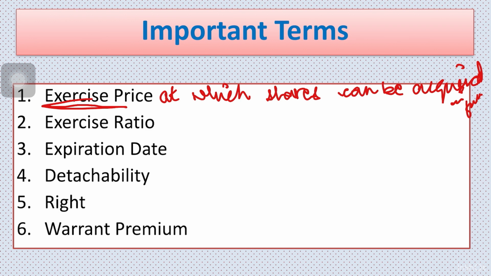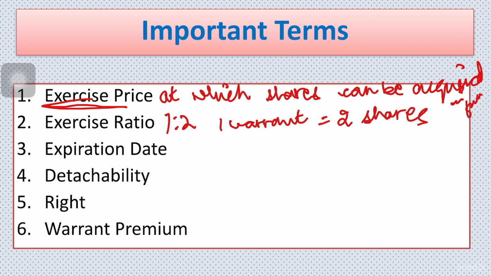Then is your exercise ratio. Now, what is this ratio? Every company issues warrants in a certain ratio. Say 1:2 is the ratio. Now, what does this mean? This means for every one warrant, the purchaser can buy 2 shares. Next important term is the expiration date. What is that? This is the period within which you can exercise your warrant. Generally, this period is from 5 to 10 years and it can be perpetual also. That varies from company to company. That means the period during which you can exercise your warrant.